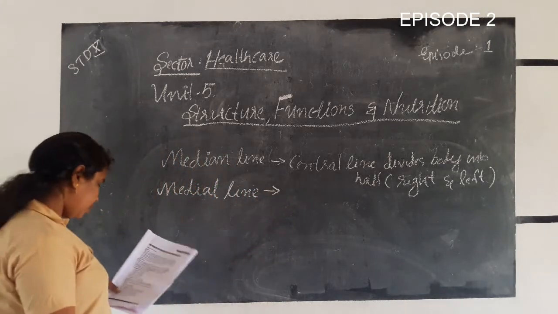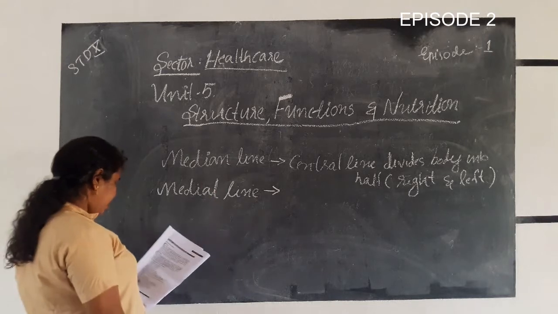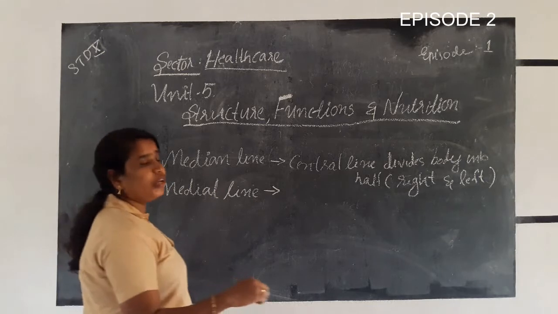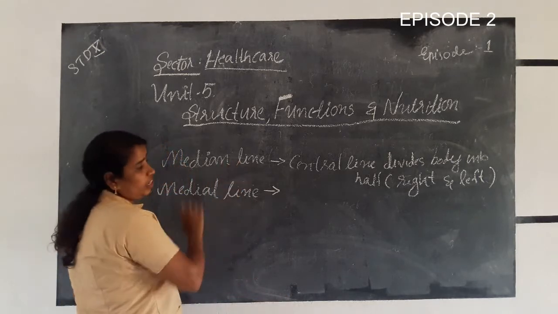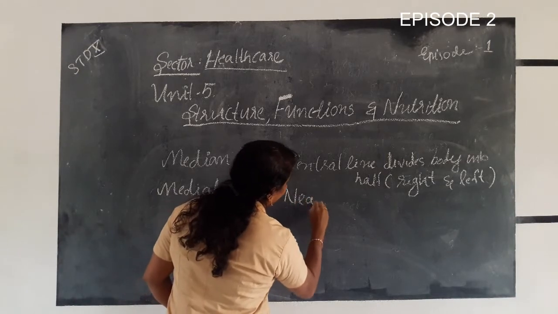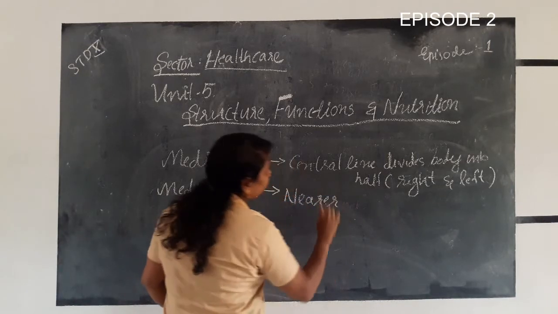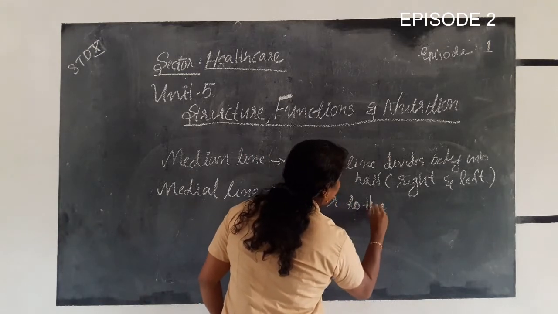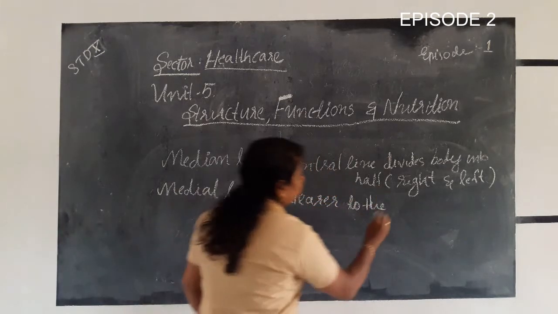The next term is the medial line. What is the medial line? That which is nearer to the median line is called the medial line.